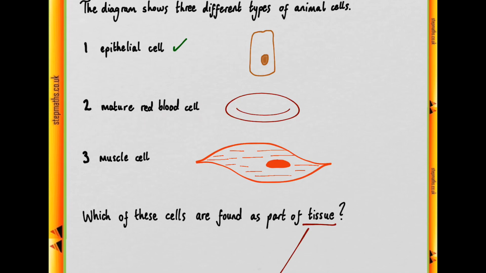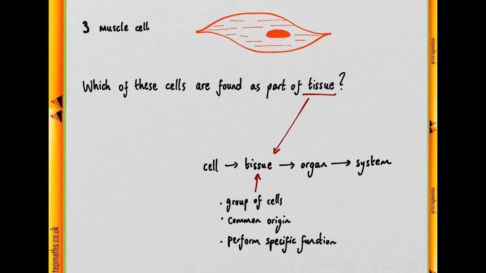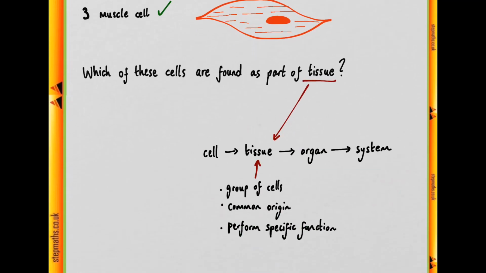Red blood cells, now this is obviously the trickiest one of the 3 because unlike epithelial cells and muscle cells, red blood cells are not physically connected to each other, but they are nonetheless a group of cells of a common origin that perform a specific function, so we can say that red blood cells are found as part of a tissue. Moving on to muscle cells, as we said before, they are found grouped together, they are of a common origin, and they do find themselves within this hierarchy.